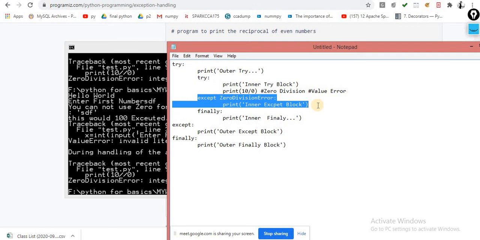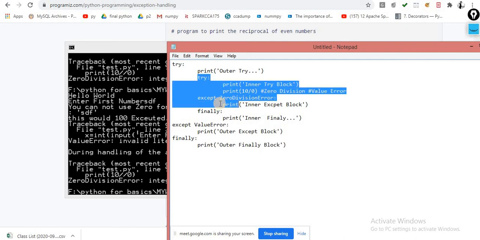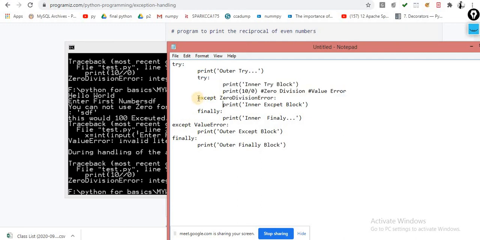This except block will not work. So what will happen? In this case, it will go to this except statement. Let's suppose I am handling the ValueError over here. So the priority of the inner try block is higher if the except block is matched. Understand this point very carefully. This one is the outer, this one is the inner. If the exception is raised inside the inner try block and the associated except block is there, it will be caught.